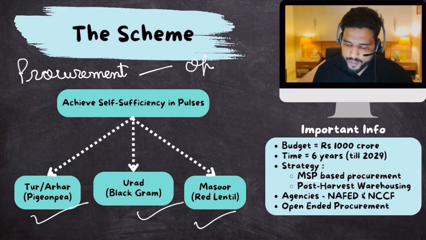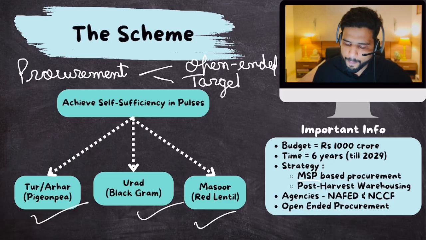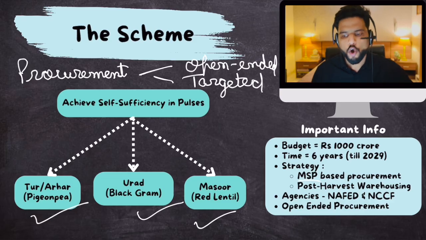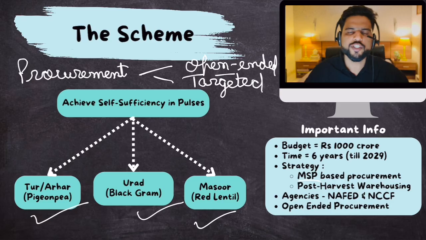One is called open-ended procurement. The other is called targeted procurement. Open-ended procurement means that whenever a farmer goes to a government agency, the agency is forced to buy that crop from him at MSP. Okay, that is open-ended. Unlimited amounts of crops can be sold to government agencies. This is open-ended procurement.